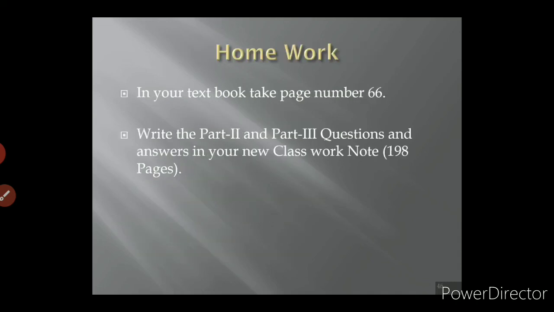Now your homework is in your textbook. Take page number 66. Write part 2 and part 3, that is 2 more questions and 3 more questions, in your new classwork notebook. You have to get your new classwork notebook from the office after you pay the fees. For computer science, you have 3 notebooks. From those, take the 198 pages notebook and write the date, chapter name, chapter number, then write part 2 and part 3 and submit it next Thursday.